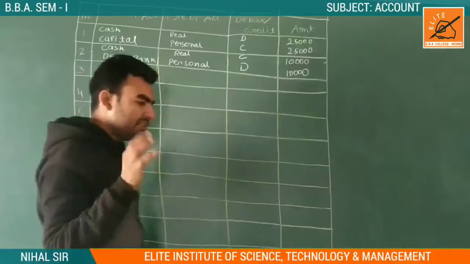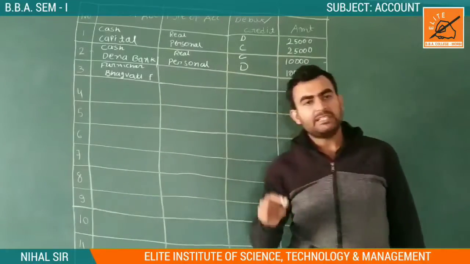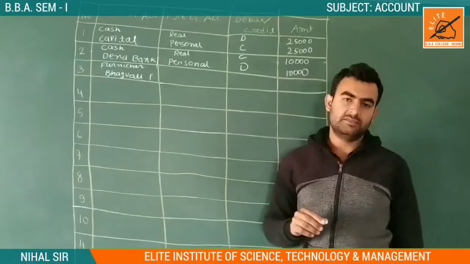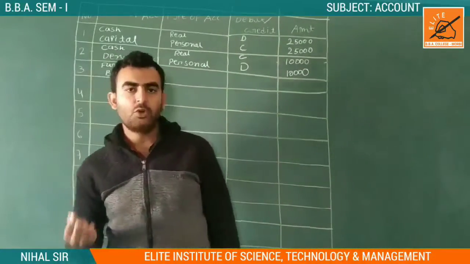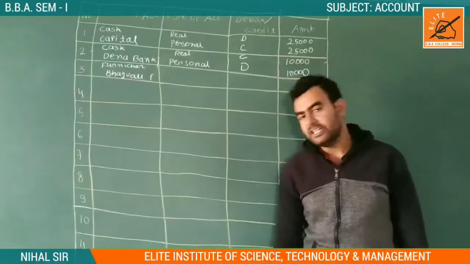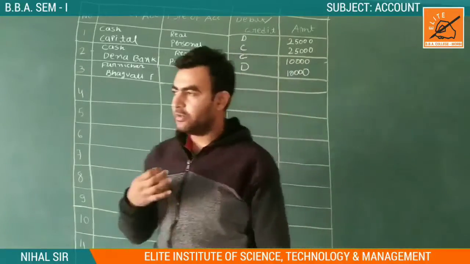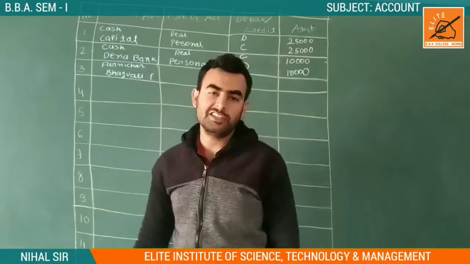Remember one thing: when your transaction classifies cash or bank, we consider it a cash transaction. When it classifies the name of a party and not cash or bank, it is considered a credit transaction. And if they are not giving any kind of classification, like cash or any person, it is also considered a cash transaction.